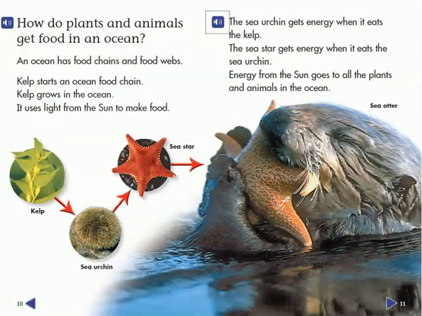The sea urchin gets energy when it eats the kelp. The sea star gets energy when it eats the sea urchin. Energy from the sun goes to all the plants and animals in the ocean.